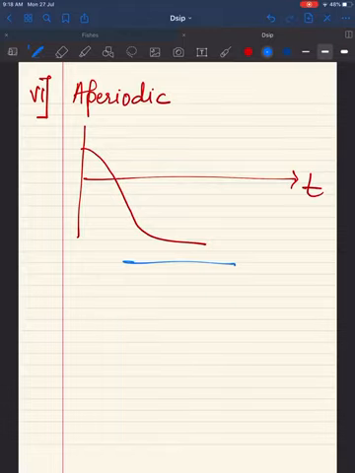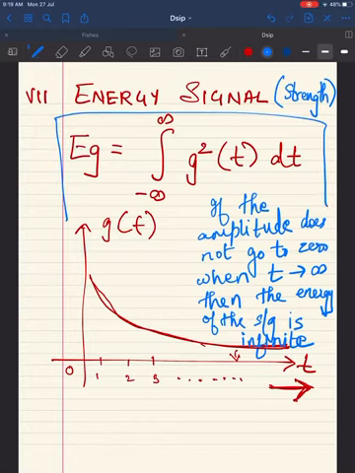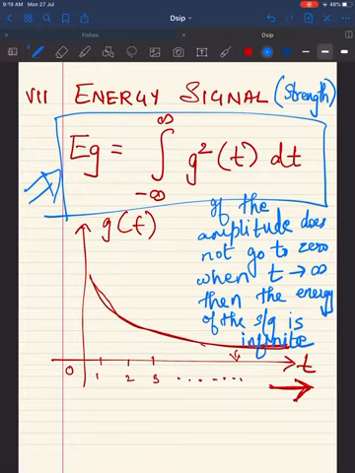The next type of signal that we are going to see is energy signal. When we speak of the energy of the signal, we often speak of the strength of the signal. So actually the strength of the signal is called the energy of the signal. This is the formula that is used to measure the energy of the signal, which we will see in more detail when we are doing numericals on this. To measure the energy of the signal, the energy has to be finite. It cannot be infinite.